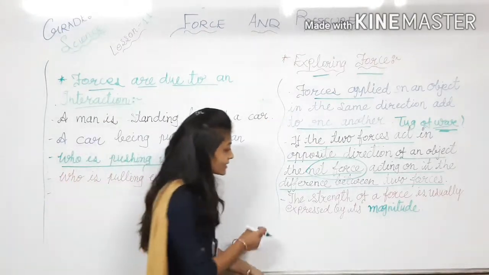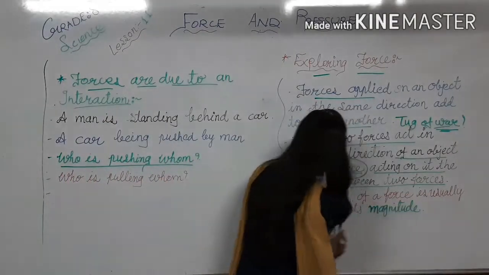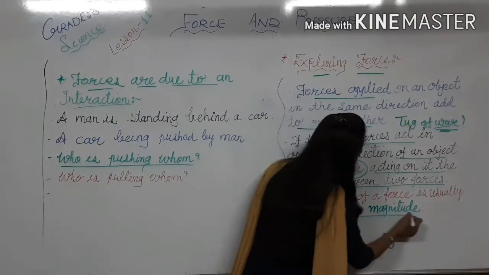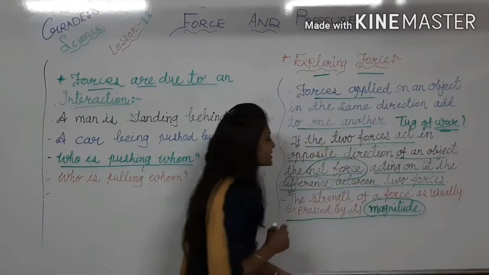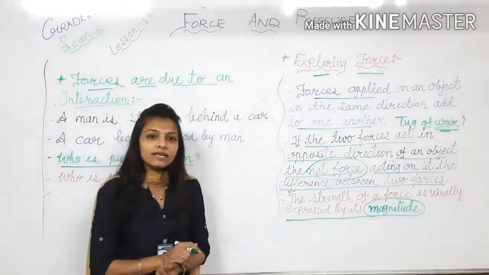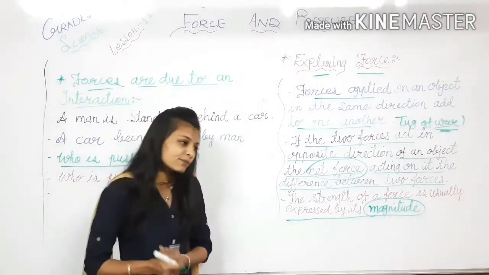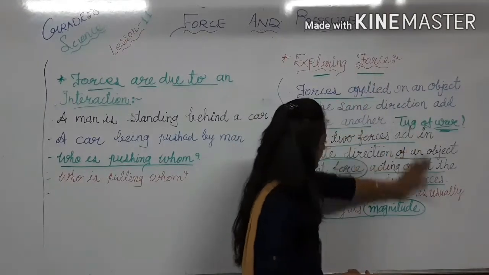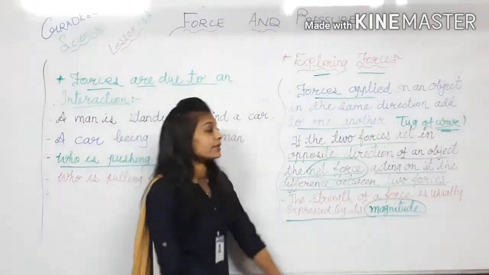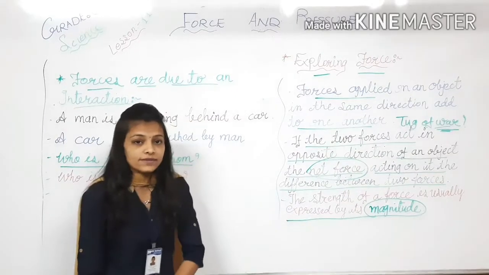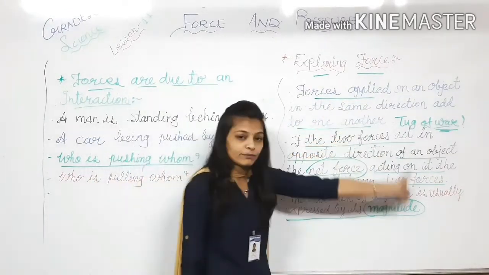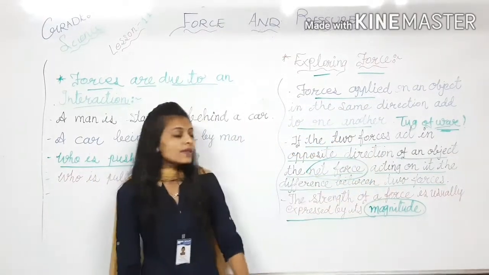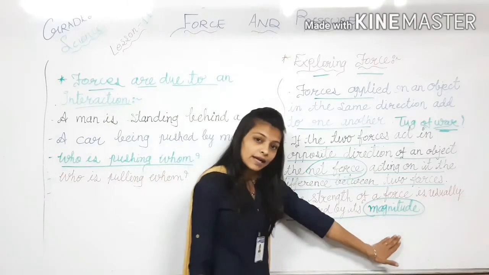And the last is the strength of a force is usually expressed by its magnitude. So here we have taken three examples. First is moving a heavy box. Second is the example of tug of war, and third is about the magnitude.